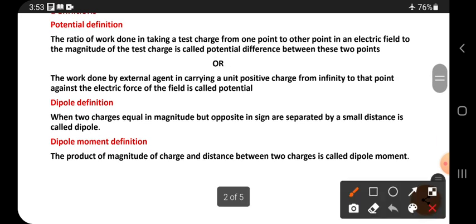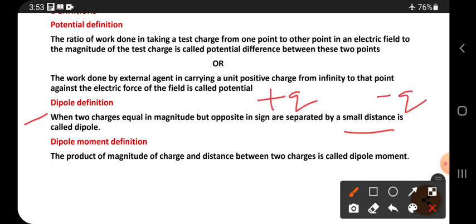Next, the dipole definition. When two charges equal in magnitude but opposite in sign are separated by a small distance, it is called a dipole. Suppose here is one positive charge and here is a negative charge.